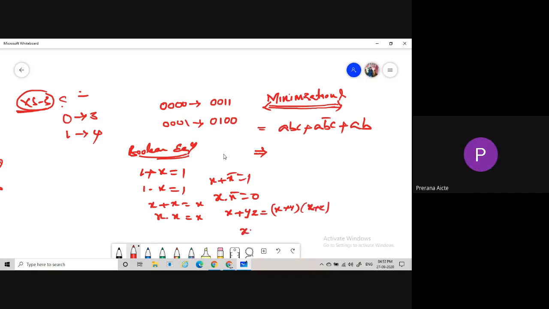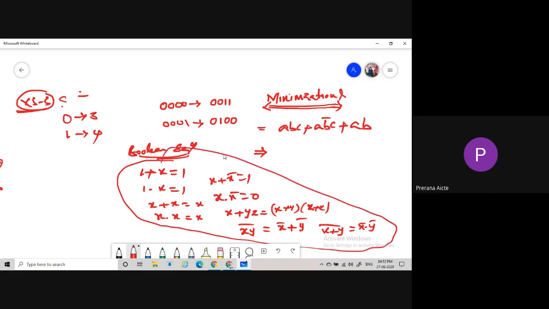And De Morgan's theorem: (xy) whole bar equals x bar plus y bar, and (x plus y) whole bar equals x bar into y bar. By using these formulas, we reduce the Boolean expression.